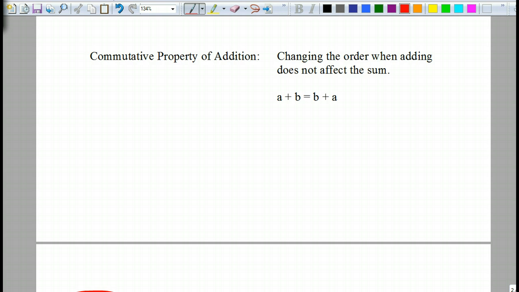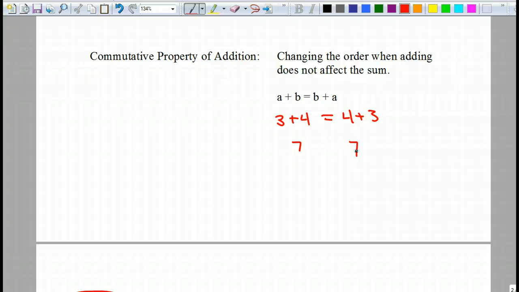Commutative property of addition. All this is saying is that you can take two numbers and add them together one way. Say 3 and 4, and that's 7. And that's the same as 4 plus 3, which is still 7. The order doesn't matter when you're adding them together.